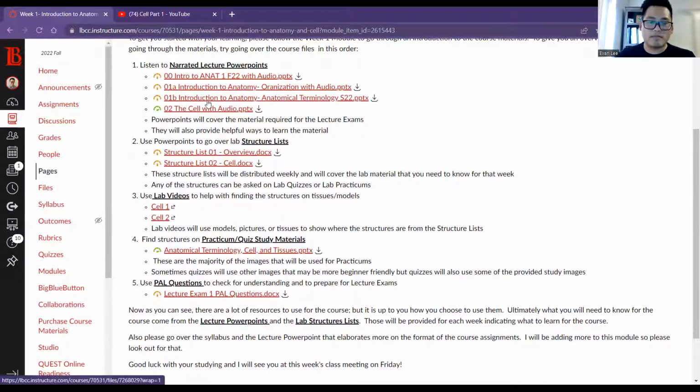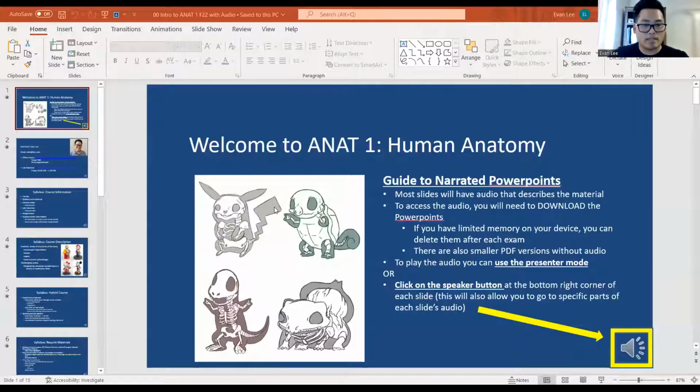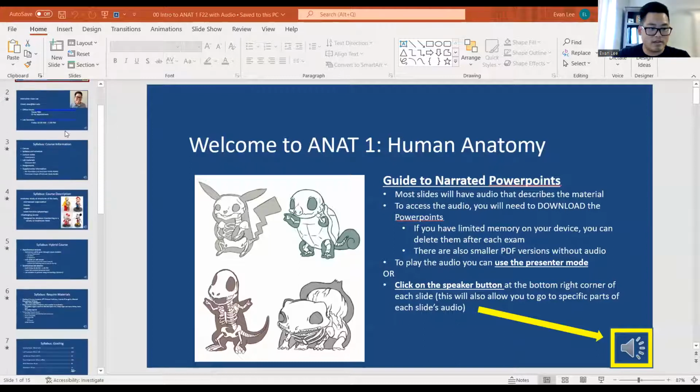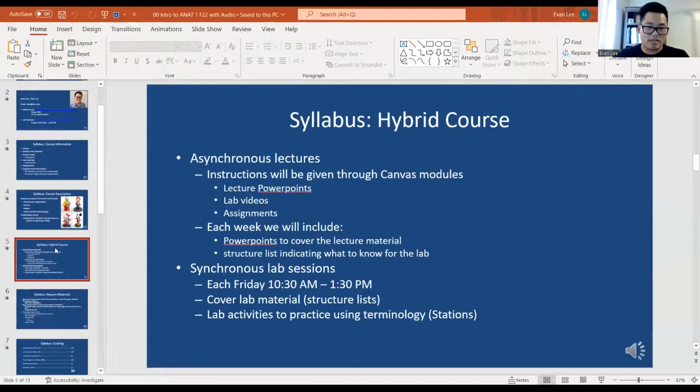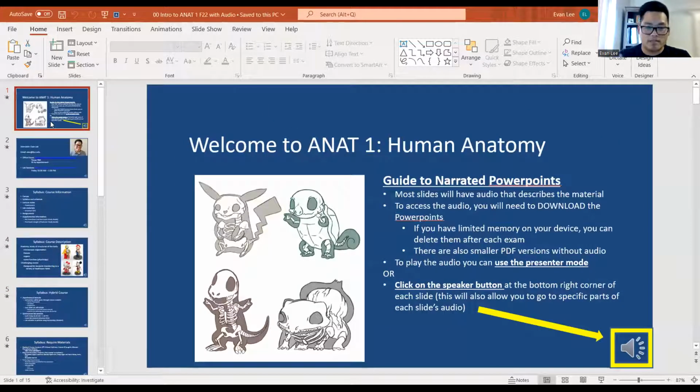Now, to go over some more materials and some more specifics of them, let's go ahead and take a look at one of the PowerPoints. This is one of the PowerPoints for the first week, and this is just the introduction to the class. But the important part about these PowerPoints is that they have the information for you. You have written things all throughout the PowerPoint, so there's a lot of bullet points and a lot of specific information, but you also have a narration that goes with these PowerPoints as well. So let me just change one setting real quick so that you can hear it.